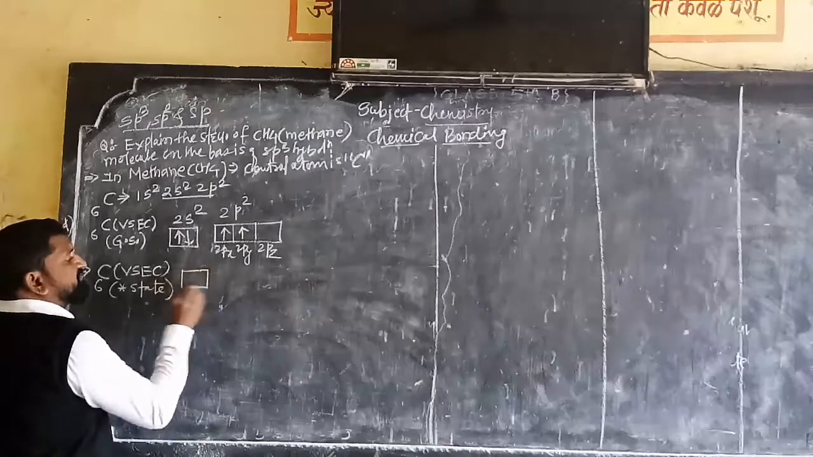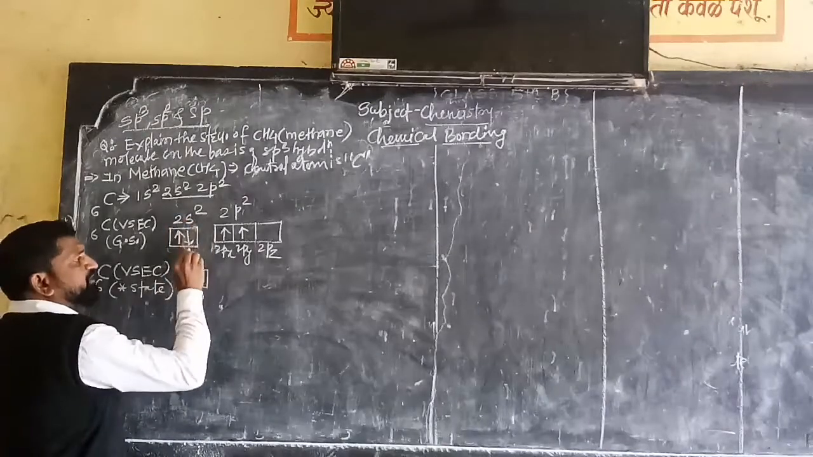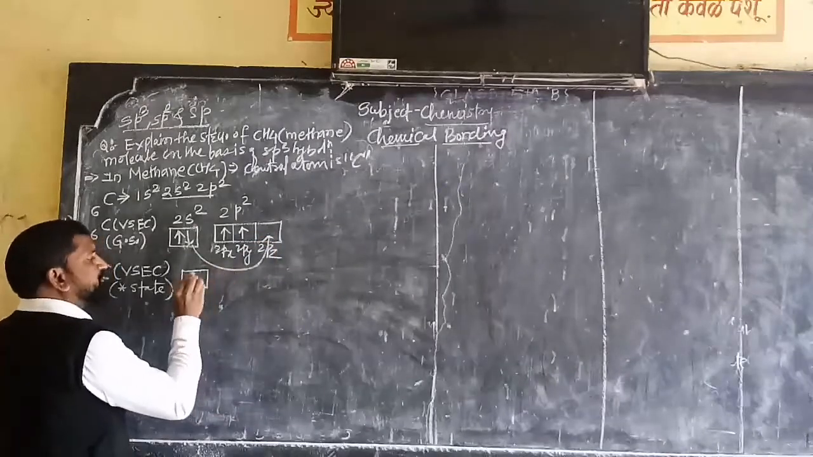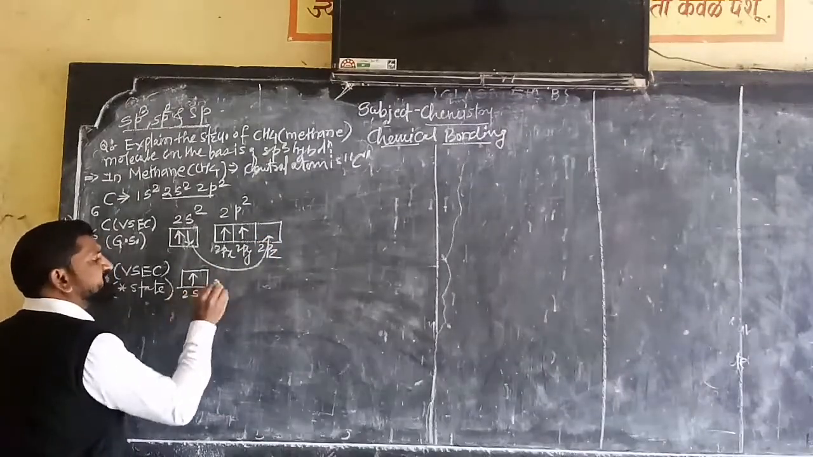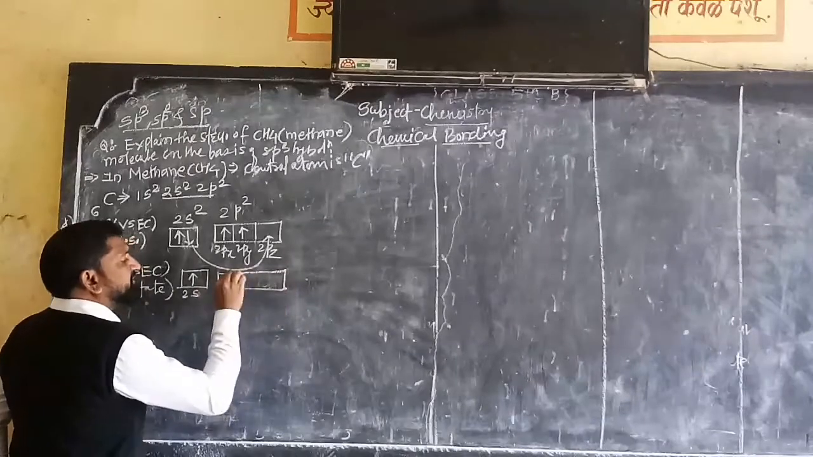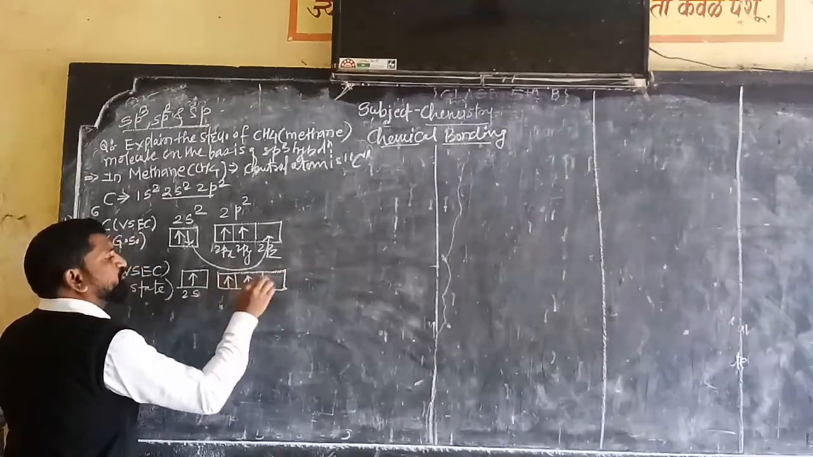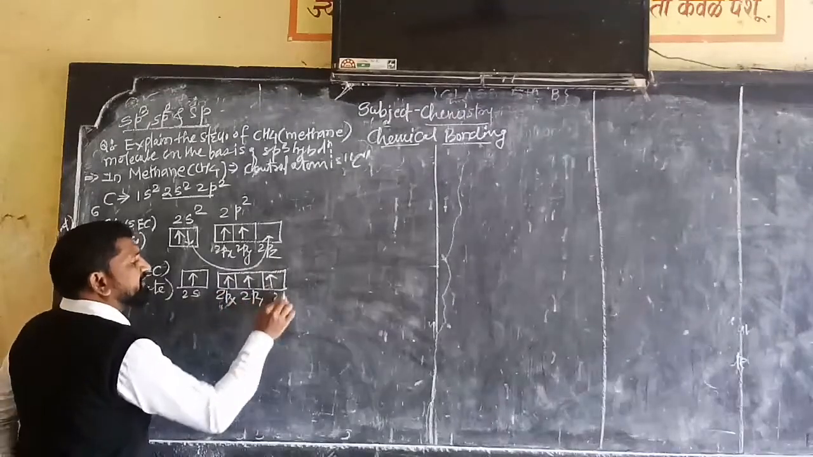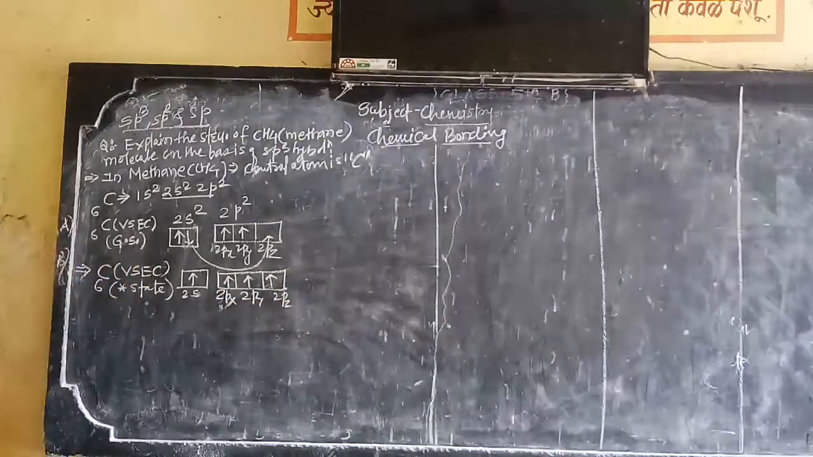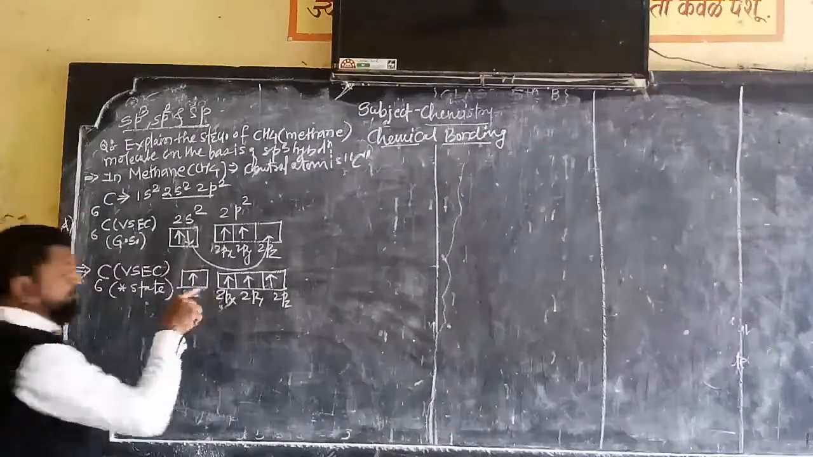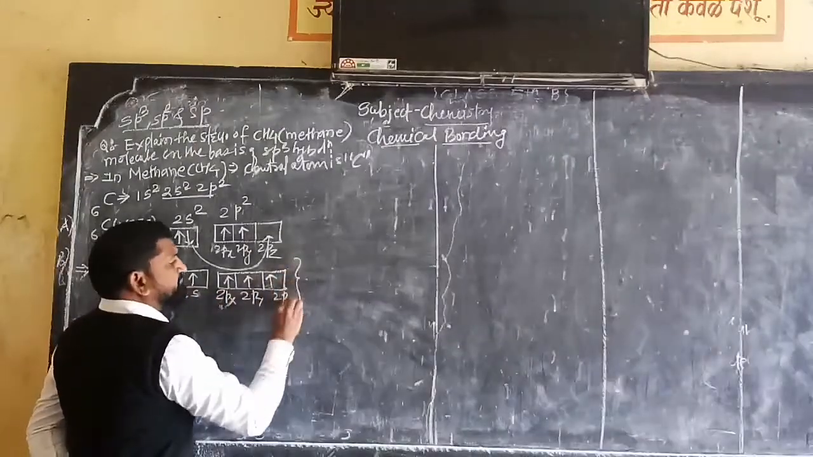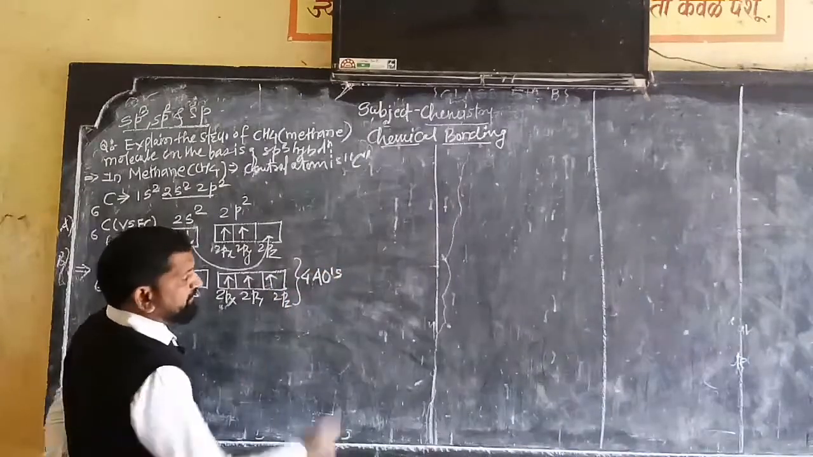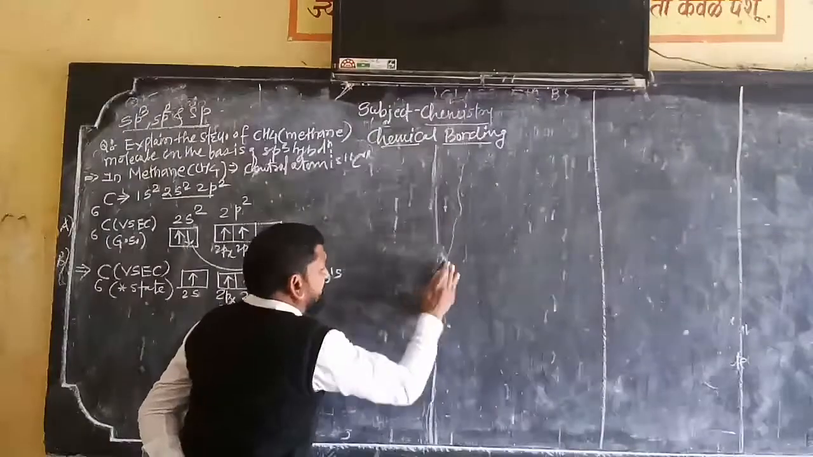One of the electrons from this 2s orbital will jump to the empty 2pz orbital, and we will get such a figure: 2s, and here 2px, 2py and 2pz. Now these are the 4 atomic orbitals. AO stands for atomic orbitals.